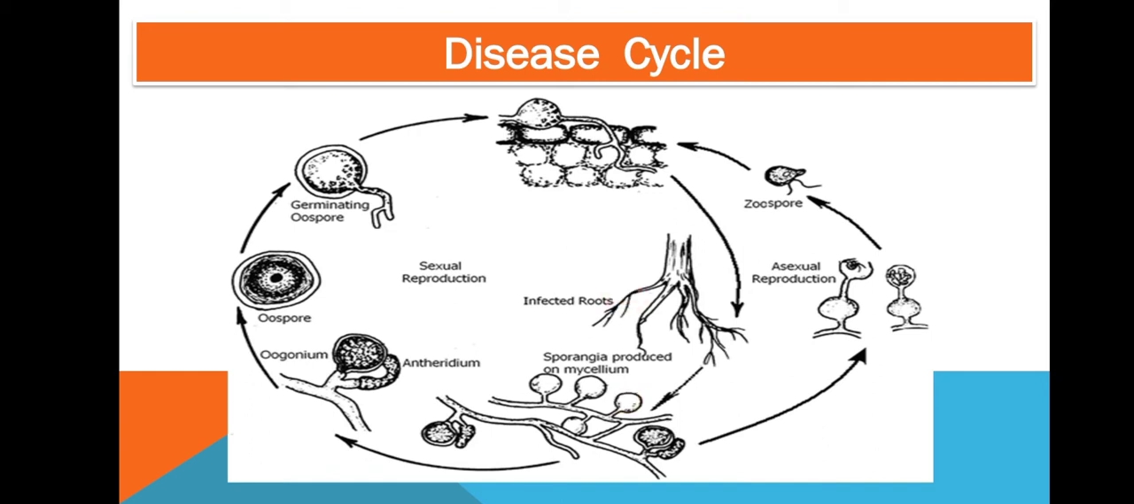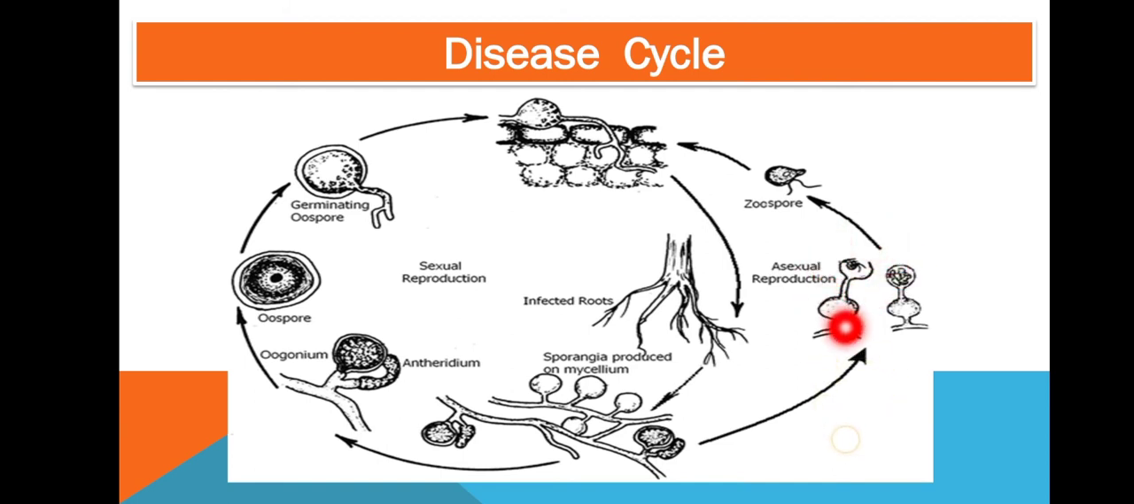If the condition is dry, then the sporangia behave as conidia or conidiosporangia, and they will disperse by air and spread from one plant to another plant. Whereas if the condition is moist, then from the sporangia a vesicle will be produced.